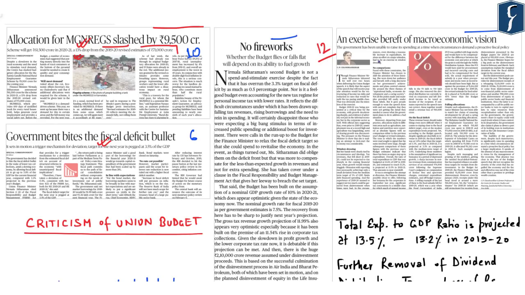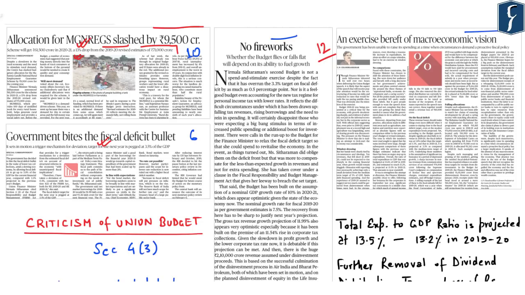Now, it was expected that to boost rural demand and consumption, the government would increase allocation of fund for MGNREGA, and it was also highlighted a few days back in one of the articles appearing in the Hindu newspaper. So in this regard, the government has slashed MGNREGA fund by rupees 9,500 crore. Now with respect to government biting the fiscal bullet, it says that in the wake of lower tax collections and amid a slowing economy, the government has decided to allow the fiscal deficit to go up to 3.8% of GDP for the current financial year. And for this, the Union Finance Minister has cited Section 4 Clause 3 of the FRBM Act.